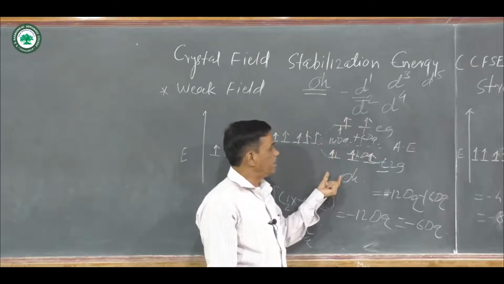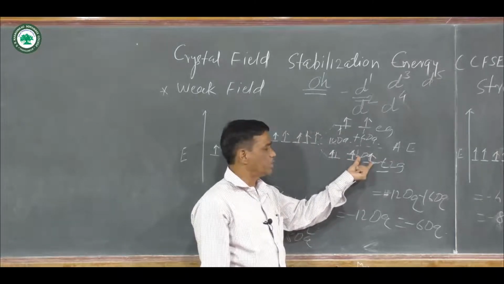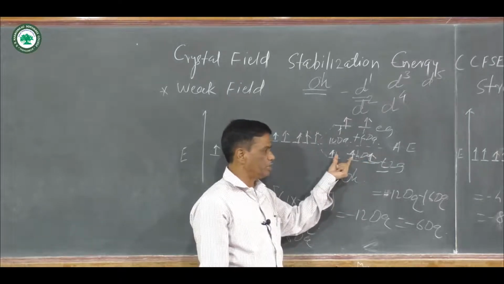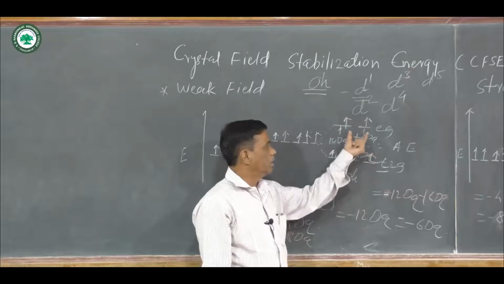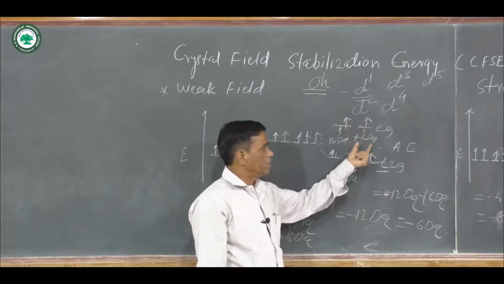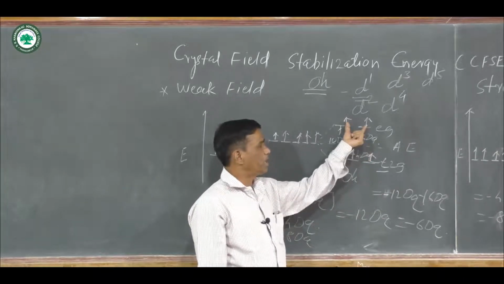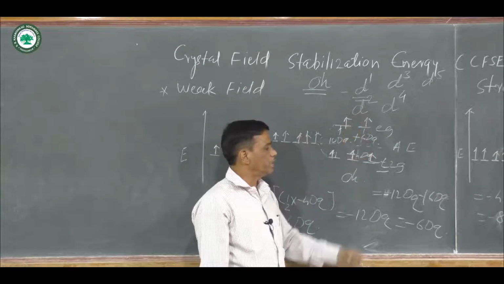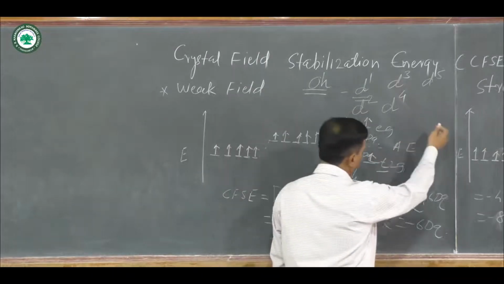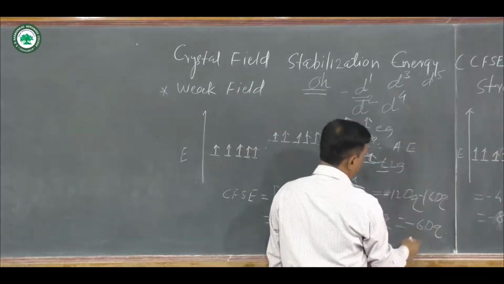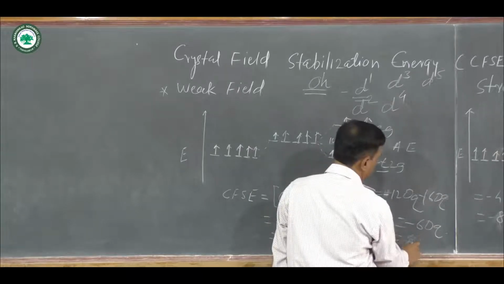Crystal field stabilization energy is equal to minus 4 Dq multiplied by 3, which is minus 12 Dq, plus 6 Dq multiplied by 2, which is plus 12 Dq, and for a d5 system that crystal field stabilization energy is equal to 0.